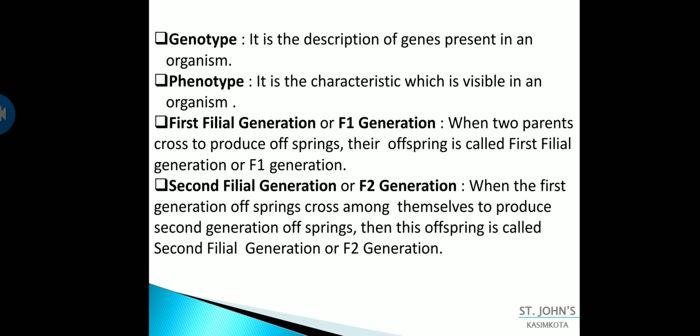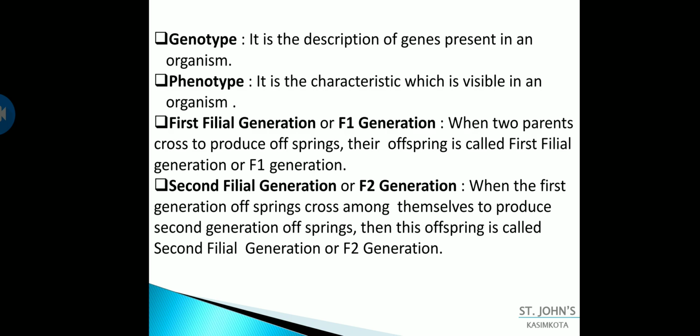For example, when I speak about a dominant gene and a recessive gene, that is nothing but the genes present within the human body or an organism, and the details about the genes present in an organism are the genotype. As we proceed with the chapter, you will clearly understand what these terms are. For the time being, just learn the concepts.